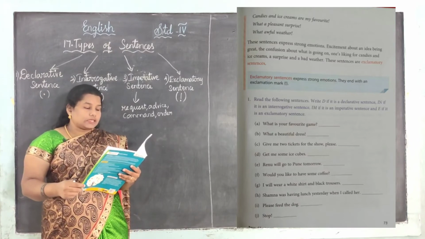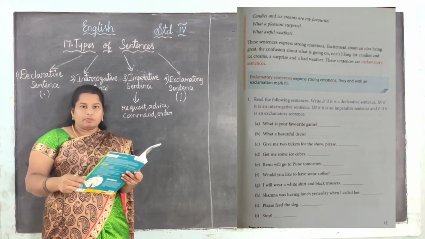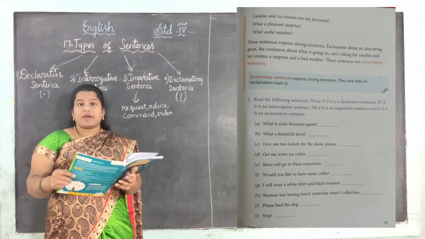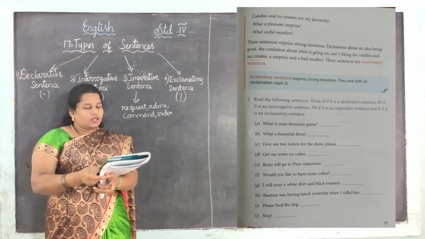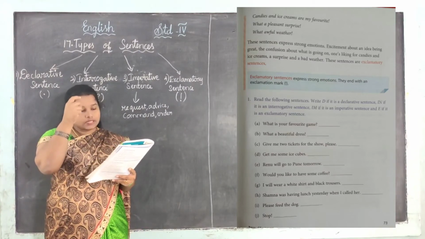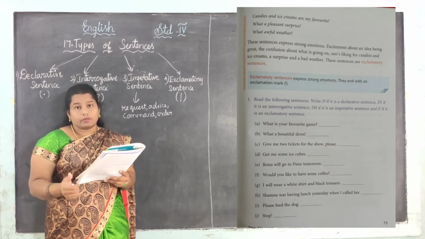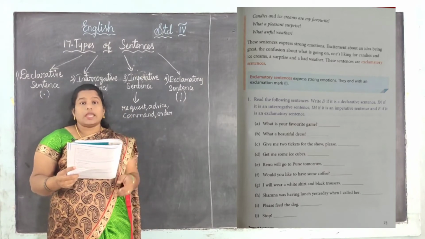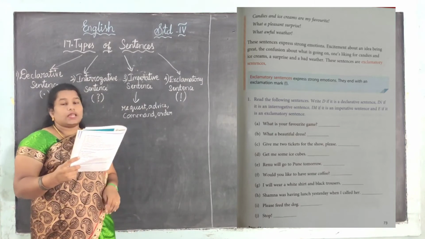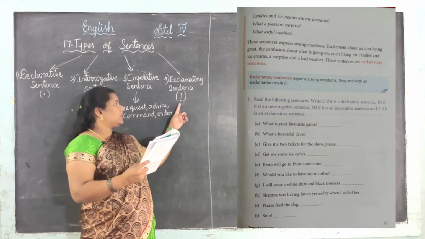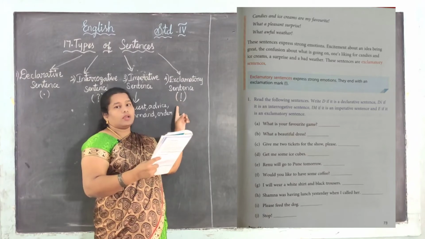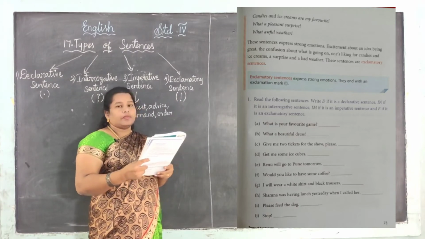What a pleasant surprise. What awful weather. Awful weather means it is bad weather, right? Yes, see the blue box in page number 73. Exclamatory sentences express strong emotion. Already I told, it shows the emotions. They end with an exclamation mark. See, it is the exclamation mark, one long line with a full stop at the base.